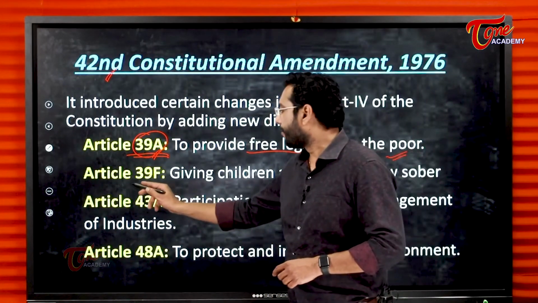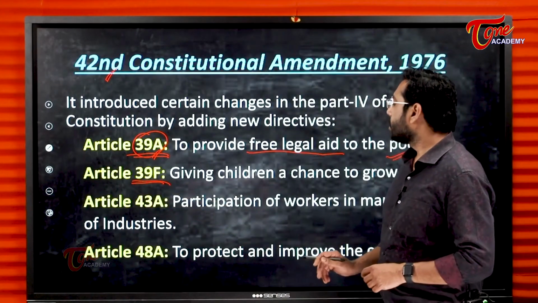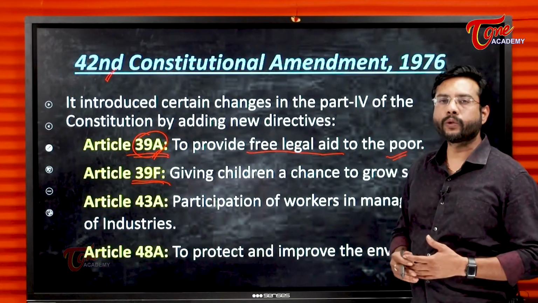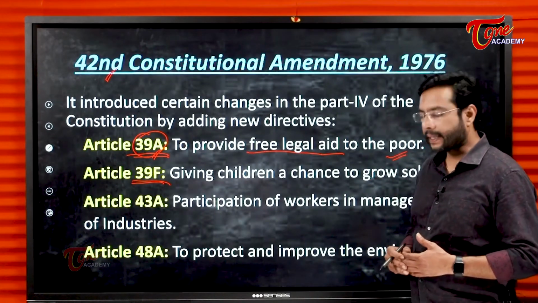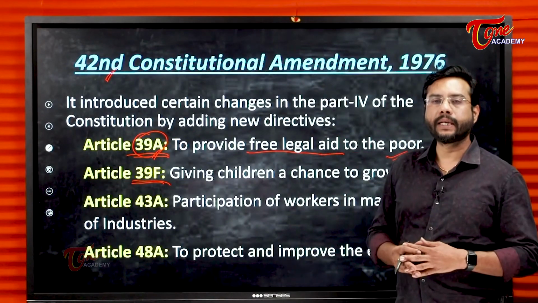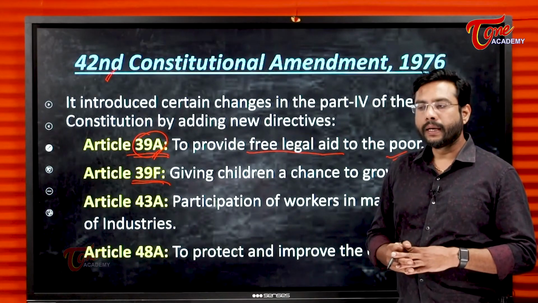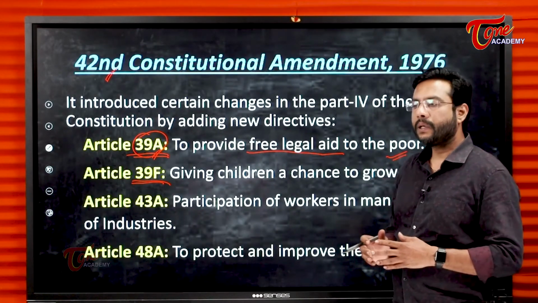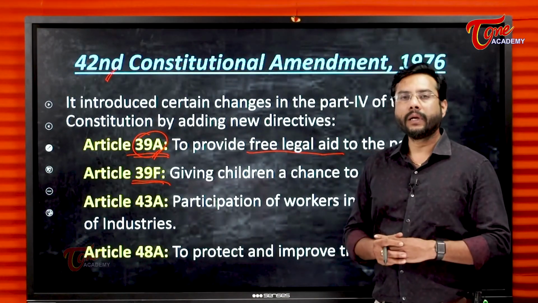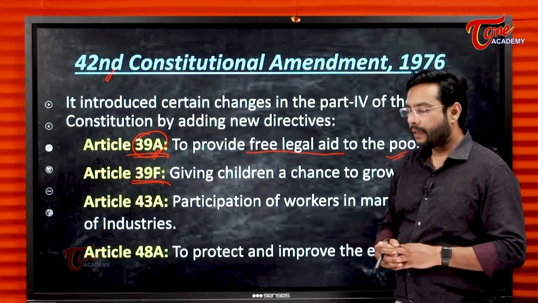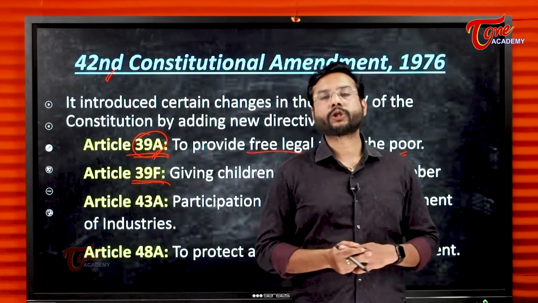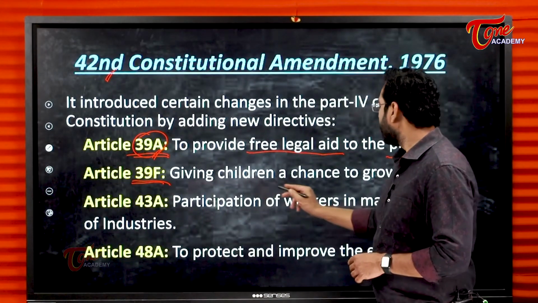Article 39F is also added. It says the children should be given a chance to grow. They should be given an opportunity to grow. The state should take active steps for the development of children. So below the age of 6 years, the state should take such steps, right from taking public health closer to the people, affordable medicines, or affordable public health in terms of primary health centers. So it is the responsibility of the state to provide children a chance to grow.